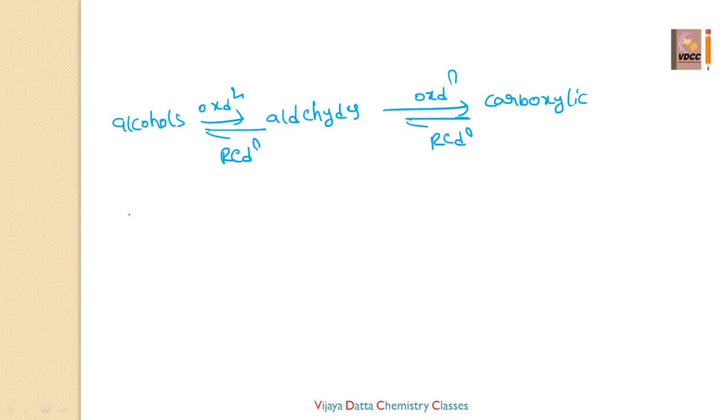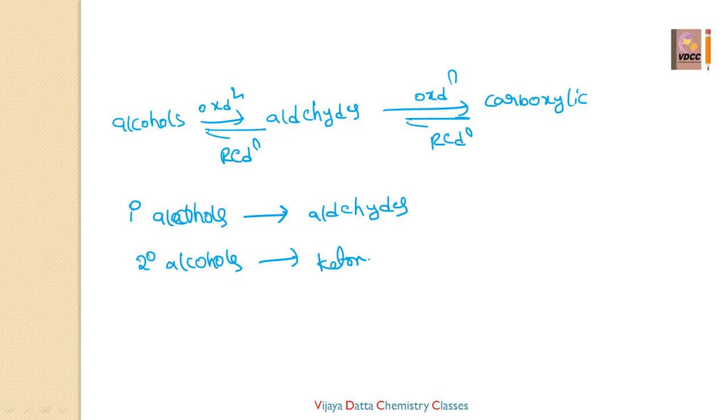And here is one more important thing: primary alcohols give aldehydes, secondary alcohols give ketones. That is very important. Primary alcohols on oxidation give aldehydes, and aldehydes on reduction give the primary alcohols only. Secondary alcohols on oxidation give ketones, and ketones on reduction give the secondary alcohols. These are the chain reactions. It helps us a lot.